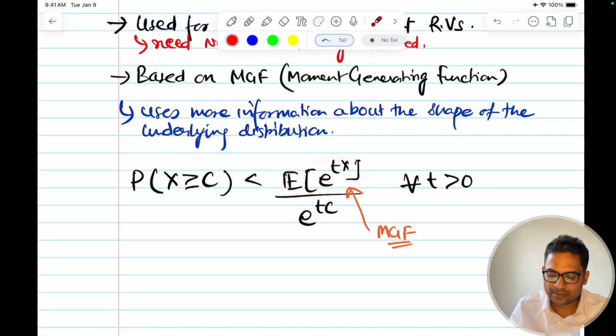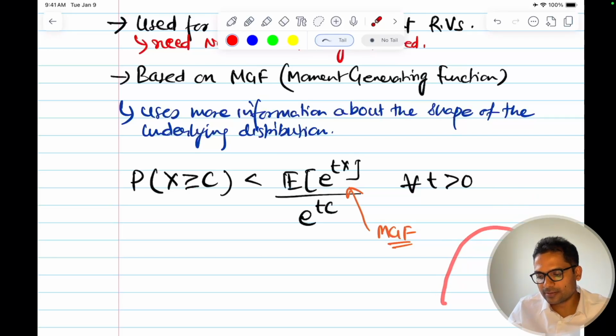This one. And now you see in the denominator there is e to the power tc. In Markov's we had only one, power 1. In Chebyshev we have k square, that is quadratic, second degree, and this is e to the power t, this is exponential. The exponential curve rises more sharply. Okay, it has got a more sharp rise. A quadratic curve will rise slowly.